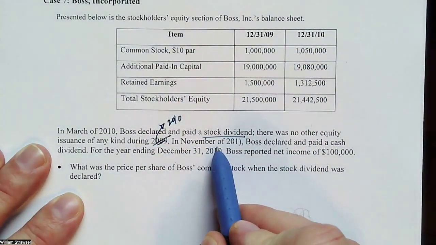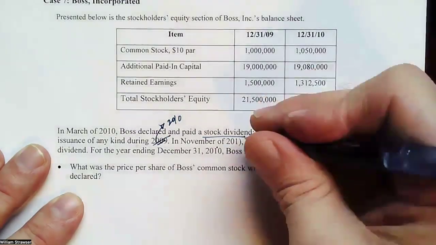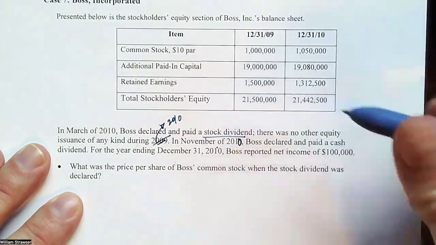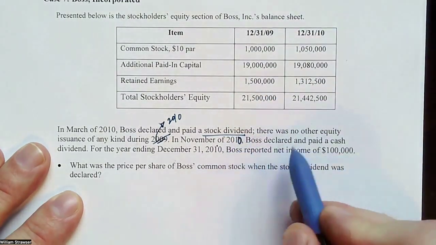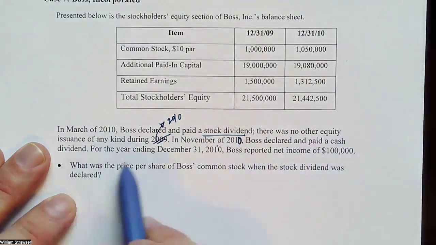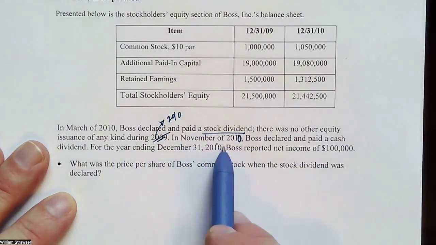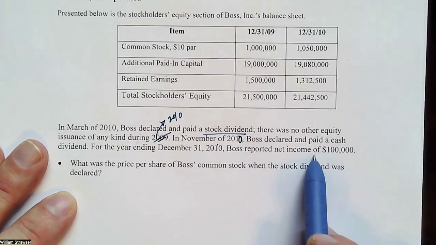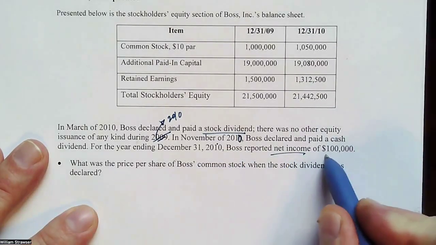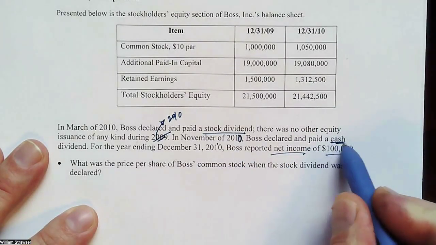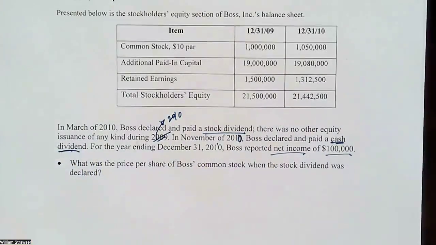In November of 2010, that is actually a zero on yours. Boss declared and paid a cash dividend. For the year ending December 31st, 2010, they recorded net income. So we got some net income coming in. We have a cash dividend that was paid, declared, and paid in that year as well.